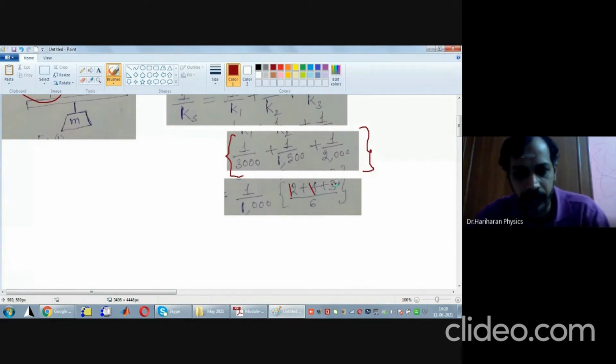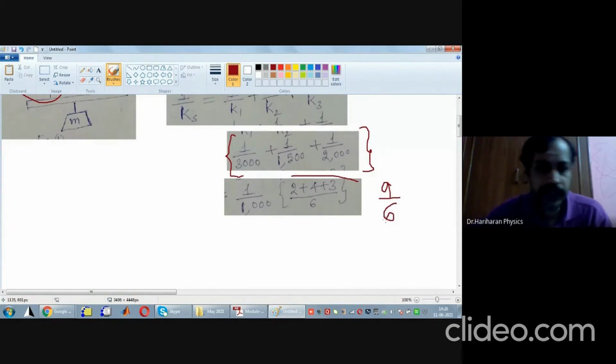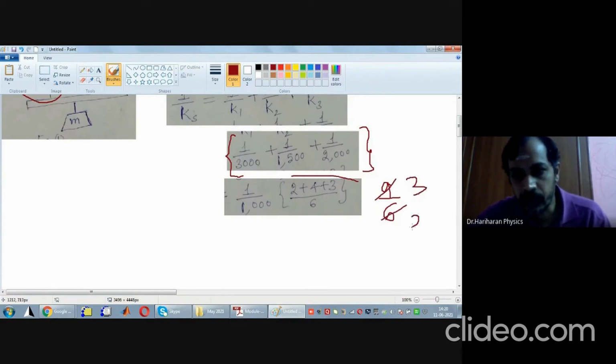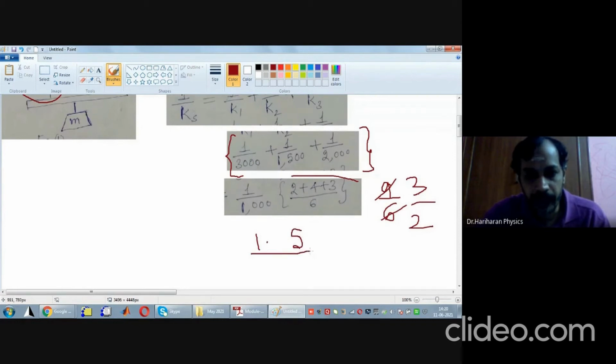I think all students know this. Now what is this value going to be? So what is 2 plus 4 plus 3? 9 by 6. So what is 9 by 6 into 1000? Will someone work it out? 3 3s are 9, 3 2s are 6. So 3 by 2 is 1.5. So this is going to be 1.5 divided by 1000, or 1.5 into 10 power minus 3.